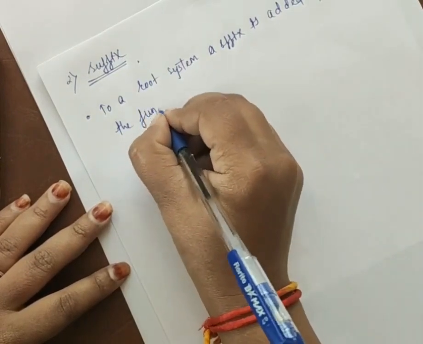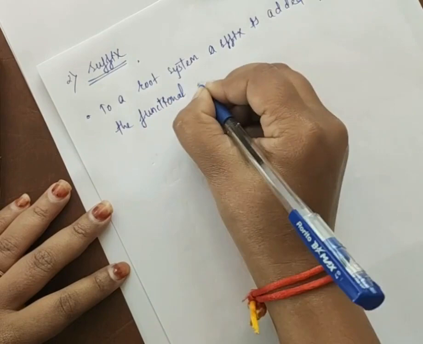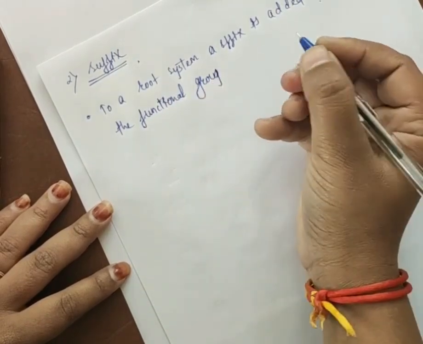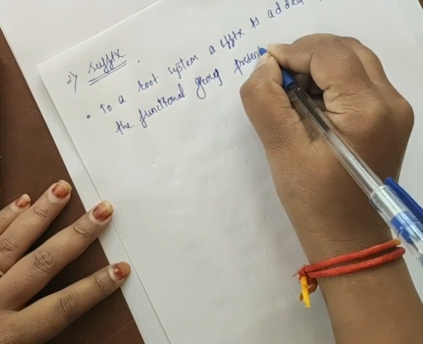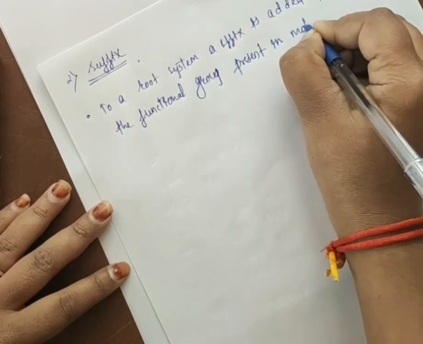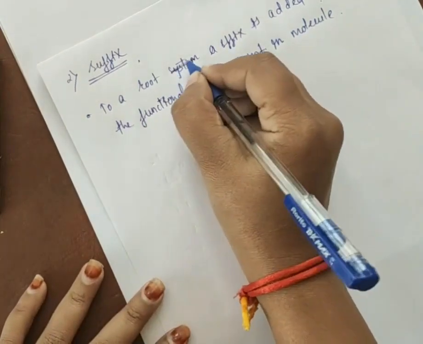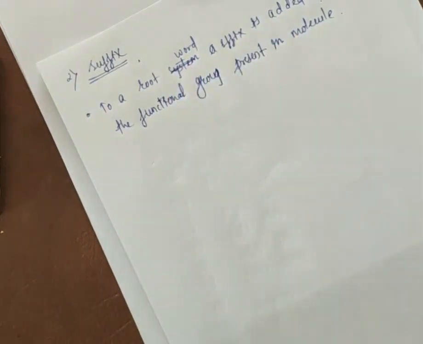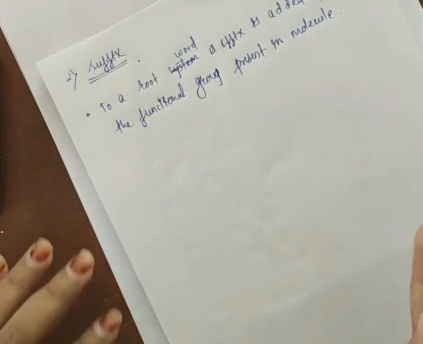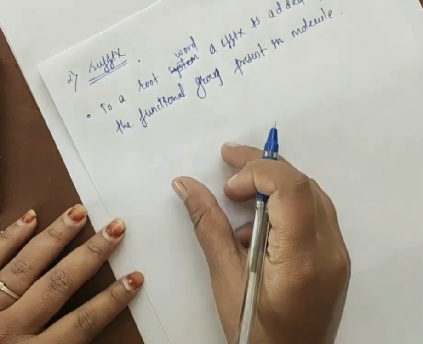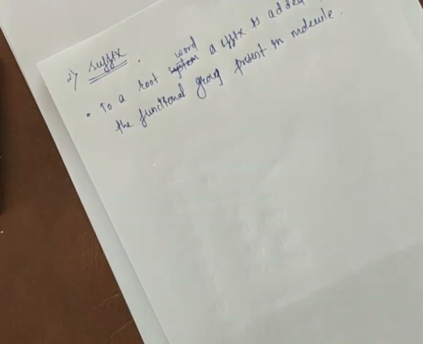So if they give any organic compound, what is the first rule? You have to count the number of carbon atoms. After that you have to write the root word, and to that root word you have to add the next rule, that is, you have to add a suffix, and that suffix indicates which functional group is present in an organic compound.